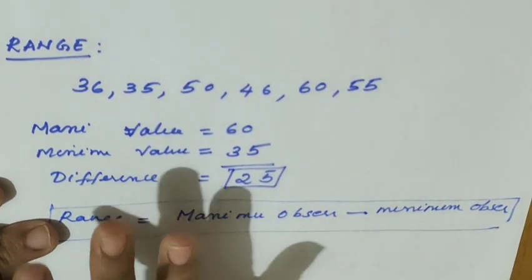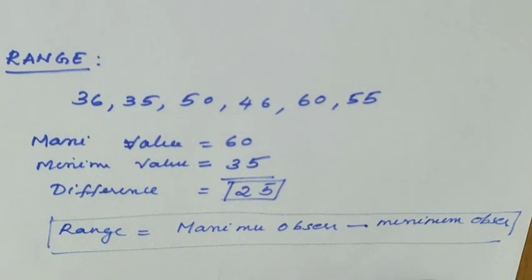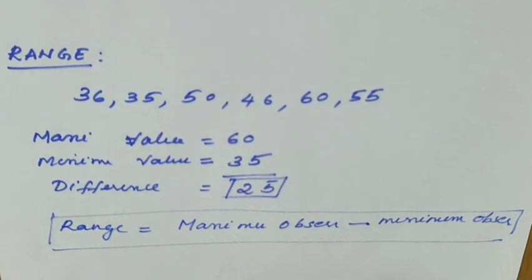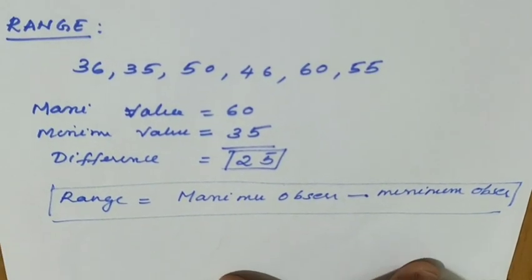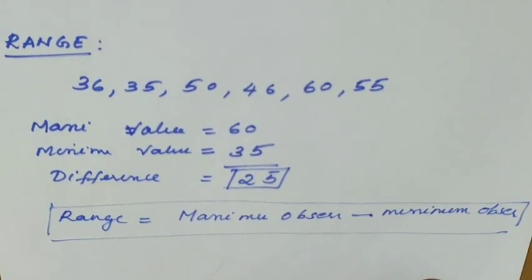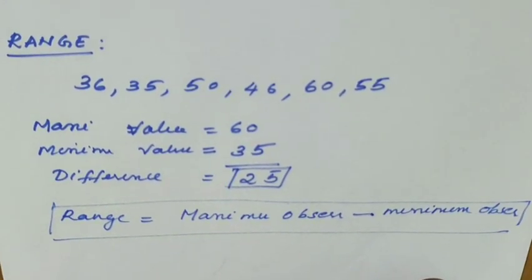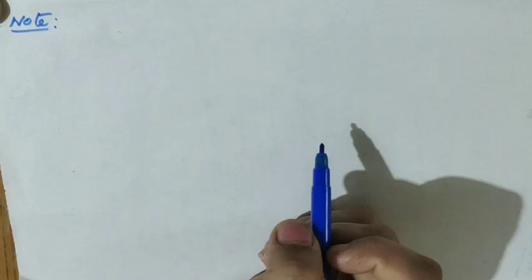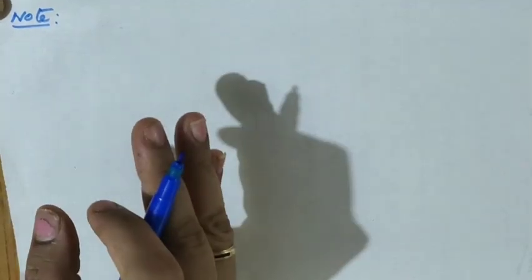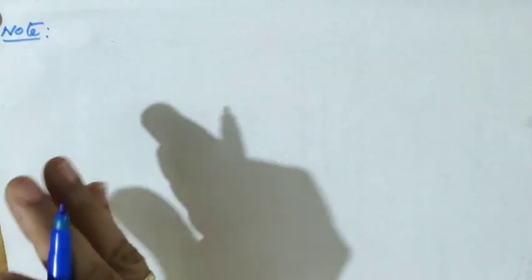Now the second one is range. Range is the difference between the highest and the least value of the observations. Sometimes we have to go for range also. Range will be asked in the questions, and you have to follow accordingly. Today we have learned about two types of representative value: one is arithmetic mean, another is range. What is arithmetic mean? Formula: sum of the observations divided by total number of observations. Next is range: maximum value minus minimum value, that is the difference between the highest observation and the smallest observation.